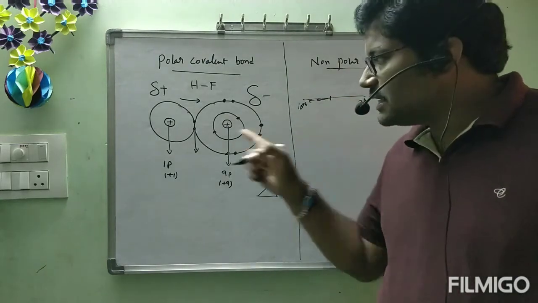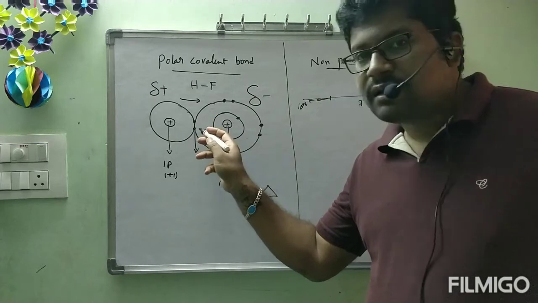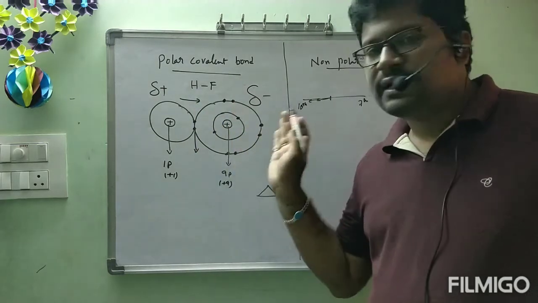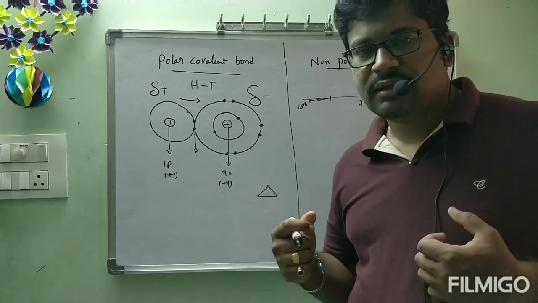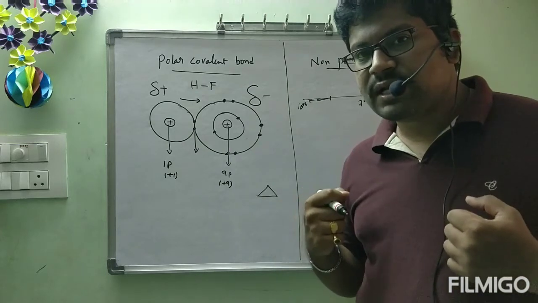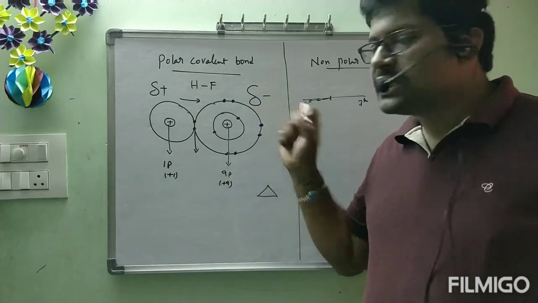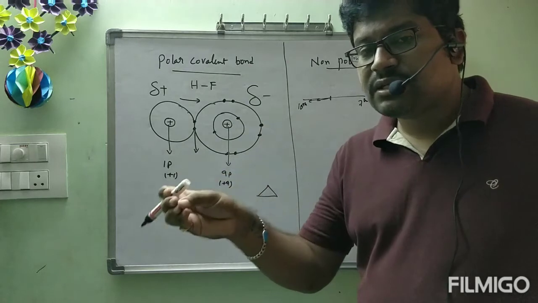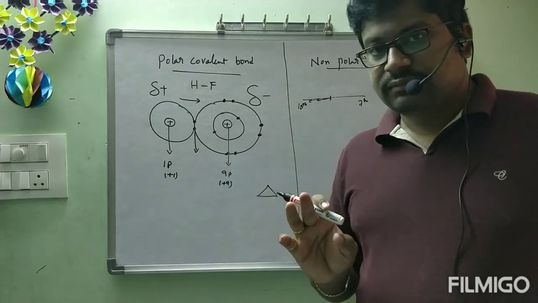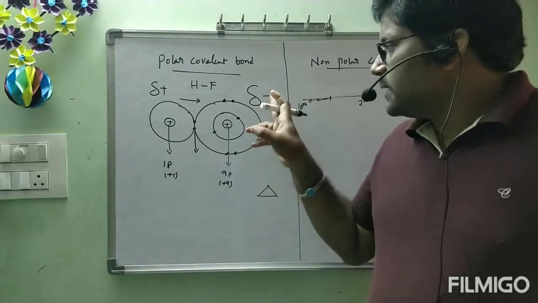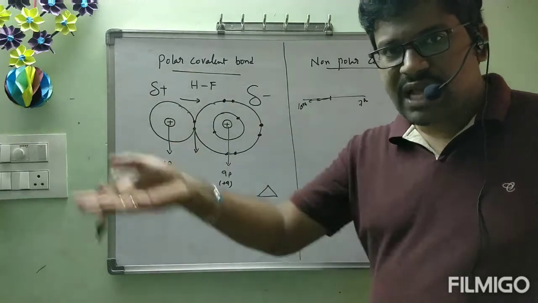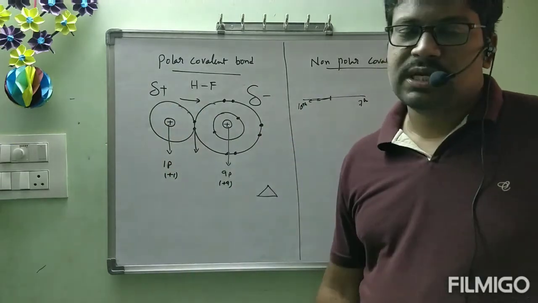Is it correct? Like this, here also, the electron pair is shifted a little bit towards the fluorine side. Because of that, what happened to fluorine? Fluorine develops a partial negative charge. The electron pair is shifted towards that side, so that side develops a negative charge. The other side gets a delta positive charge.